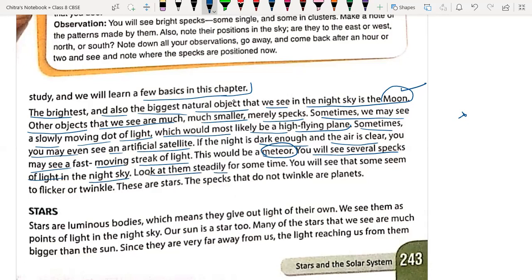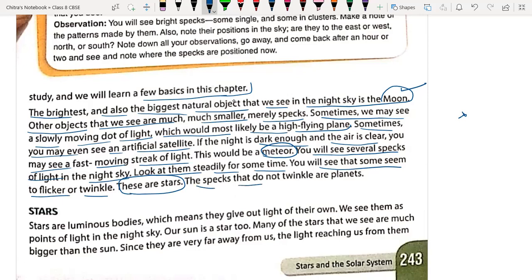Look at them steadily for some time. You will see that some seem to flicker or twinkle. These are nothing but the stars. The lights that twinkle in the night sky are called stars, and they are very far away from the earth.